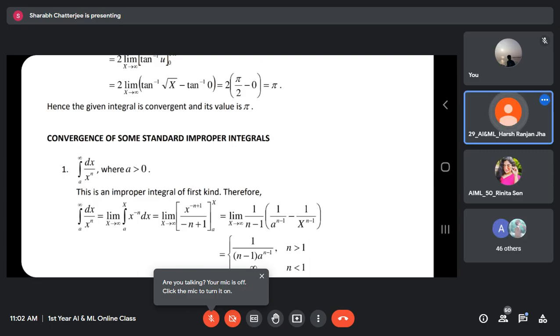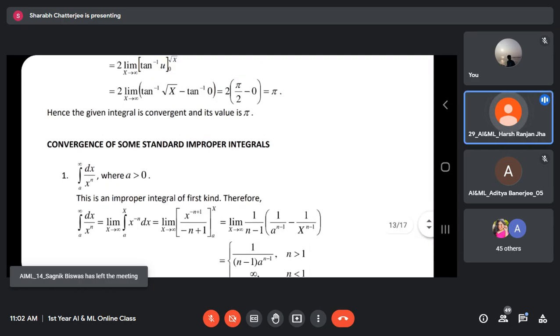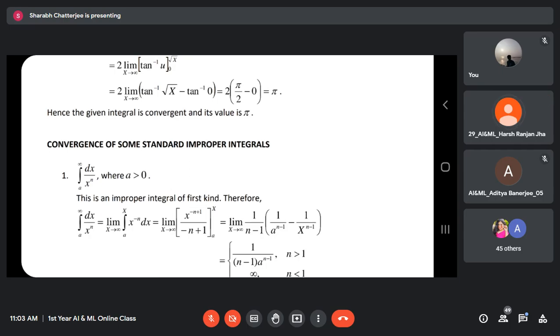The answer is 0. Sorry, the answer is 0. Why 1 by infinity? L'Hospital. When do we use the L'Hospital rule? 0 by 0 form, infinity by infinity form. So this is the solution. 0 is very much defined. These are not undefined.